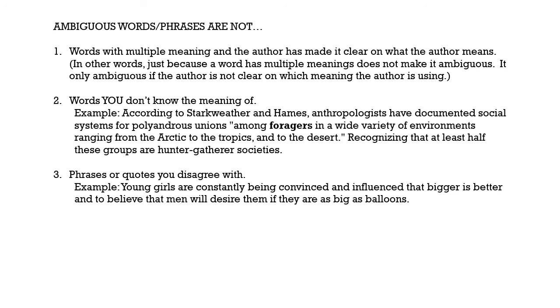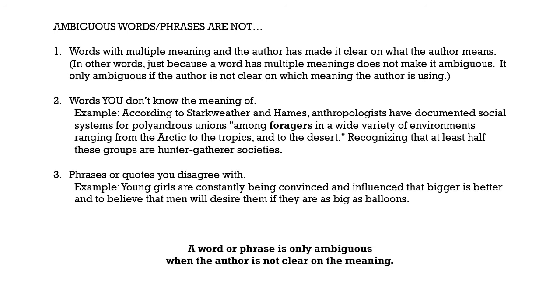So these are the 3 common mistakes that I see students make when they are selecting ambiguous words. Some students pick a word and say, oh, this word is ambiguous because it has multiple meanings. I'm going to look to see if the author was clear on what the author meant. If the author was clear already, then it's not ambiguous. If the author isn't clear, then it is ambiguous. Students also select words that they don't know, so they think that means the word is ambiguous. It just means that you don't know the definition of the word, but it doesn't make it ambiguous. And then finally, phrases or quotes that you disagree with.